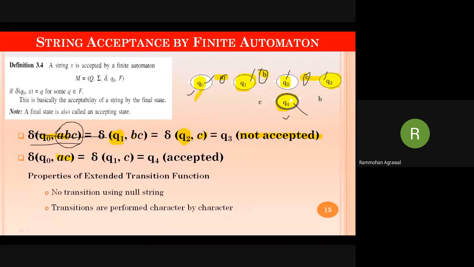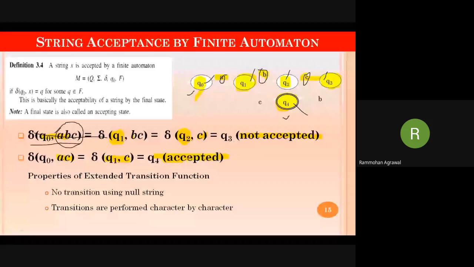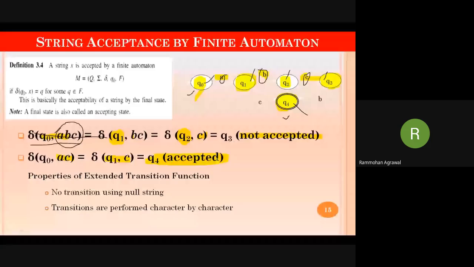When C is applied to Q1, we go to Q4. Since Q4 is our final state, the string is said to be accepted. It will accept and halt here successfully. This is how a string acceptance or pattern matching is considered by a finite automaton.